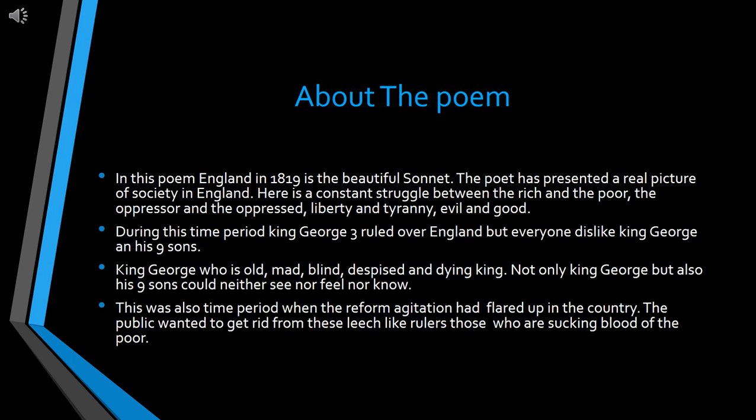This was also the period when the reform agitation had flared up in the country, and the public wanted to get rid of these leech-like rulers, so that people could live in a world of equality, liberty, and justice. In this sonnet, the poet describes the cruel picture of King George and his sons. He presents the stupidity of King George and his sons, and compares his 9 sons to leeches. He wants to see England free from these leech-like rulers, who are sucking the blood of the poor.